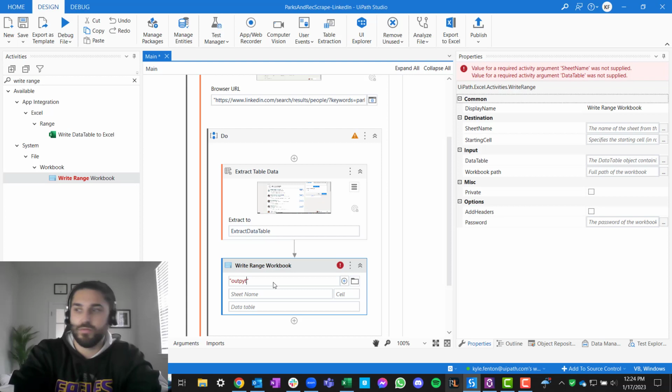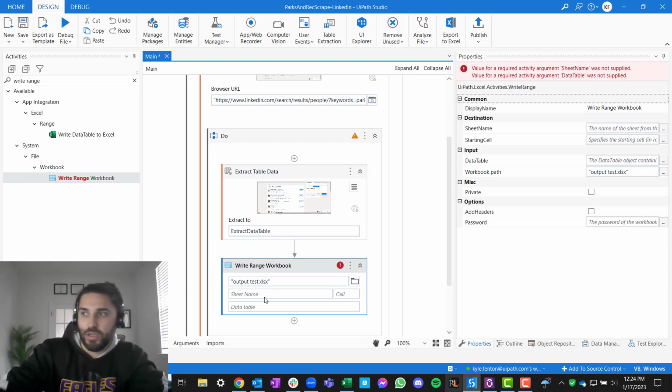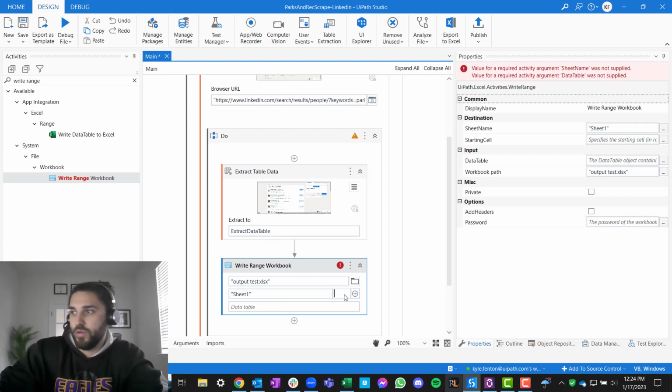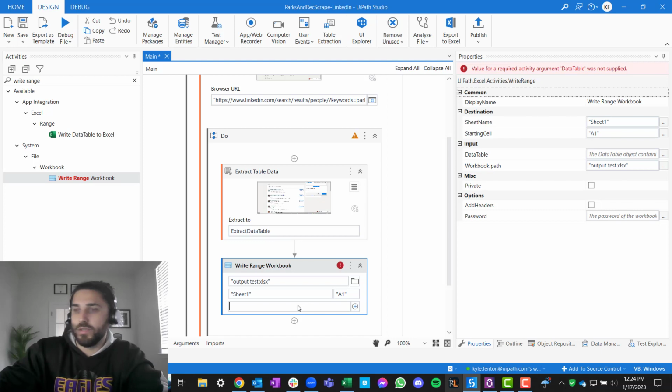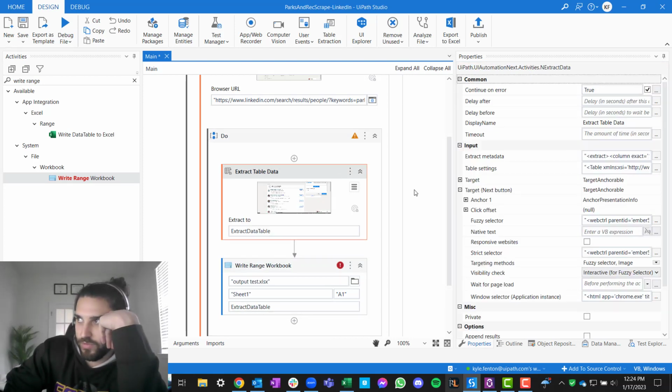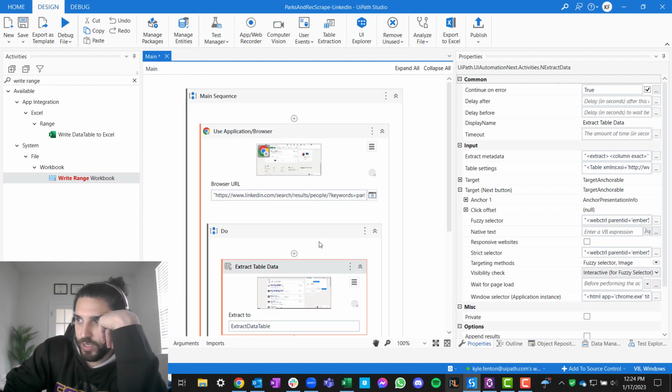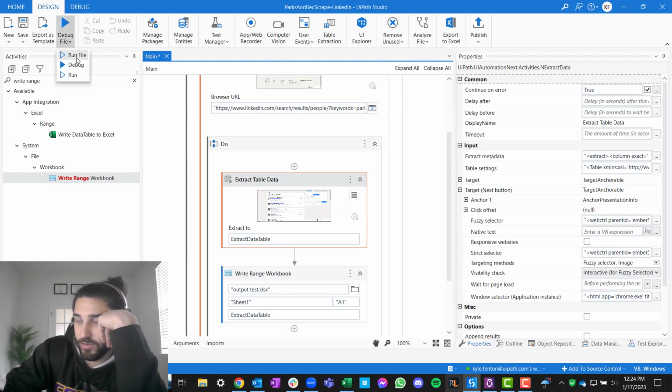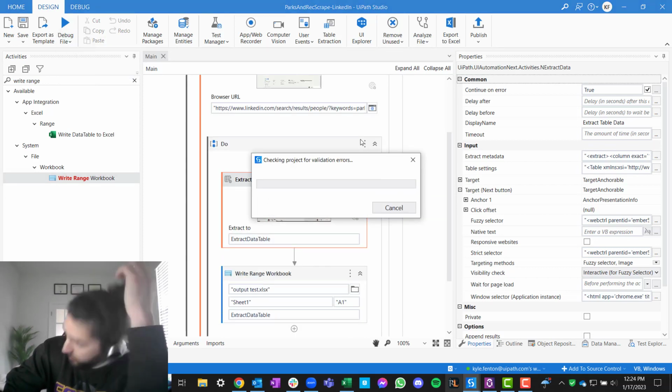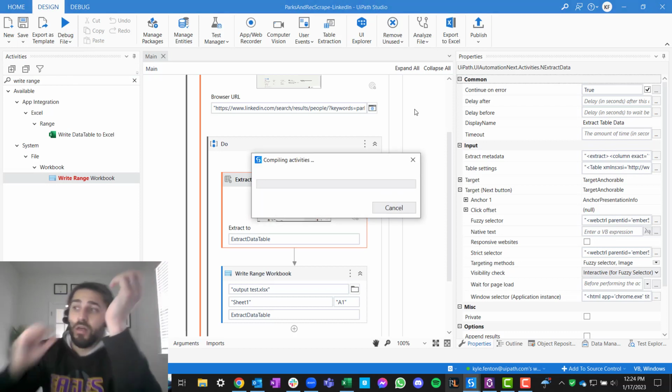We'll do output, right? Test.xlsx, sheet name, we'll call it sheet 1, right? We're going to write this to A1, and then data table is extract data table there. When we ran this before, it would find the next button, but then it wouldn't work again. So we should only get those first 9 or 10 records here. So if we just hit run file just to test it,